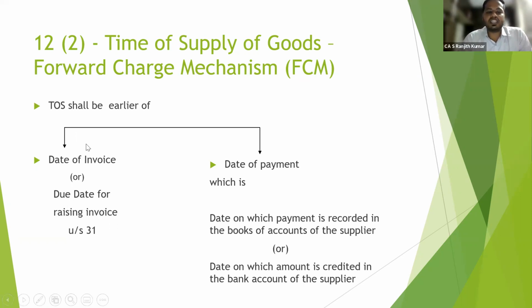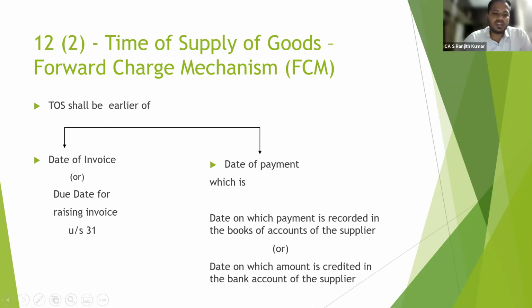So date of invoice is nothing but the date on which the invoice is issued to the recipient, whereas the date on which payment is credited is today, the date on which invoice is issued is today, whereas payment is recorded in the subsequent day. So whichever is earlier, date of invoice or the amount credited. In both the scenarios same, we will take date of invoice itself. So date of invoice shall be the time of supply in case of that example.